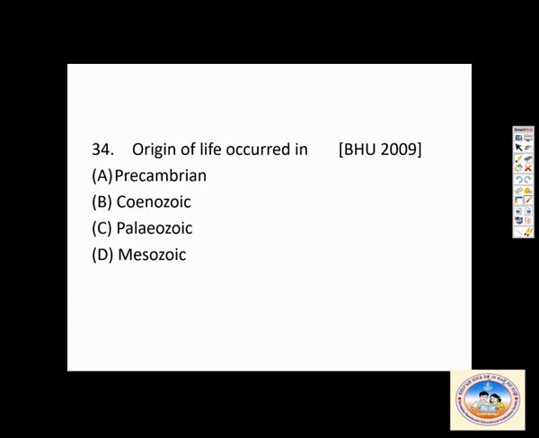They have given Precambrian, Cenozoic, which is wrong, Paleozoic, which is wrong. It is the Precambrian era. So the correct answer is Precambrian era.